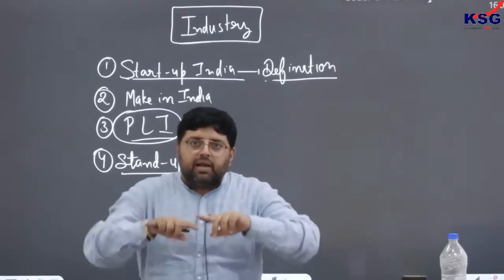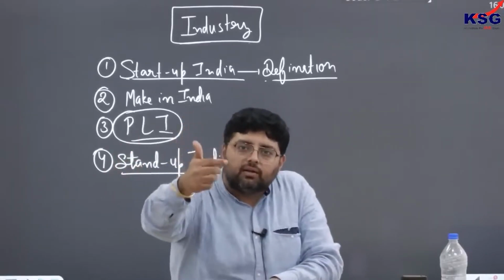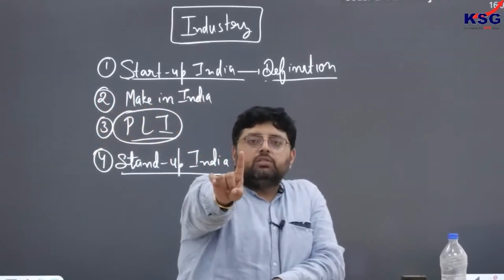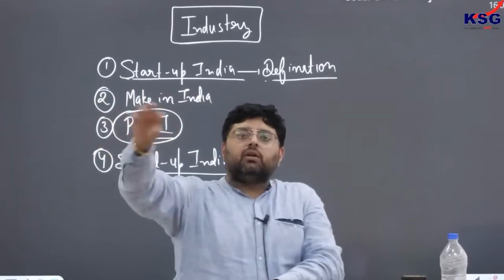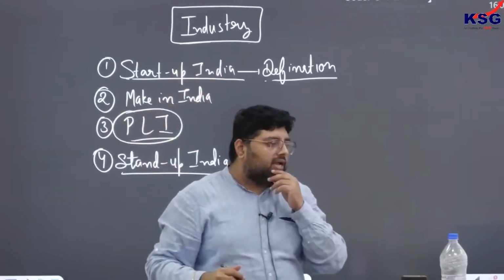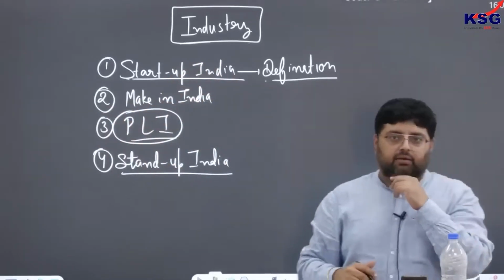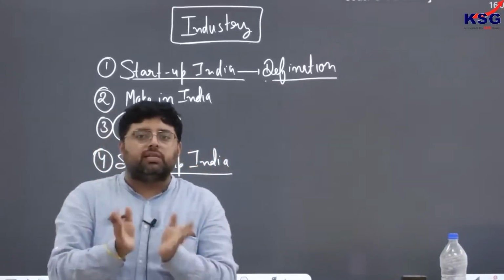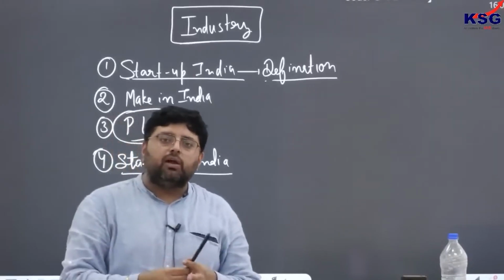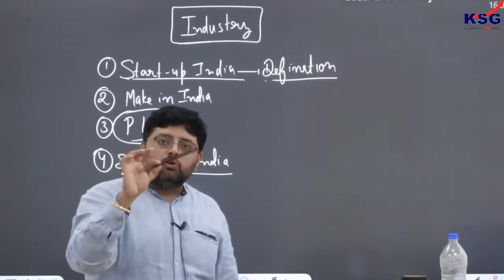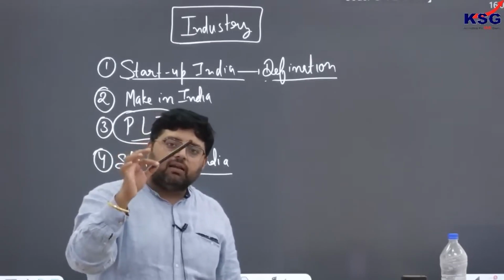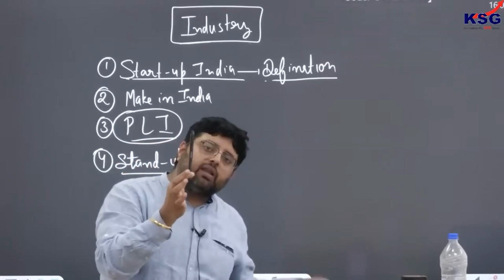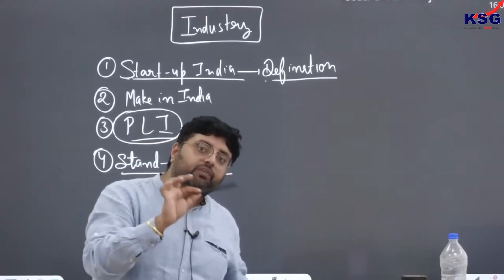Second, my annual turnover must not be more than 100 crores. I am not talking about profit. There are two things, turnover and profit. Turnover means whatever product I have sold in a year must not be more than 100 crores. So I have not sold products worth more than 100 crores in a year. Suppose I am making this pencil, the number of pencils I have sold in a year, its valuation must not be more than 100 crore. Profit is different, turnover is different.